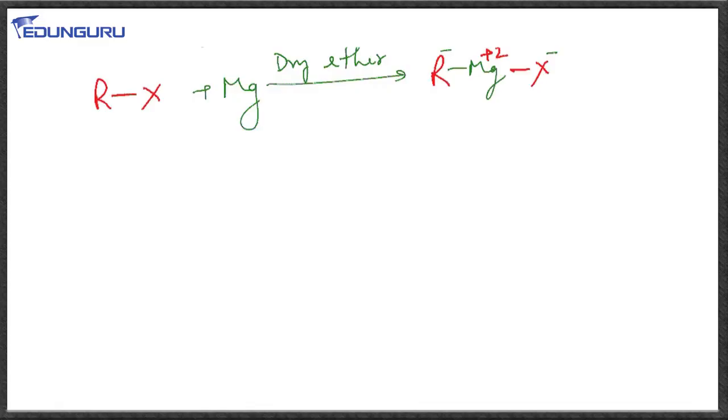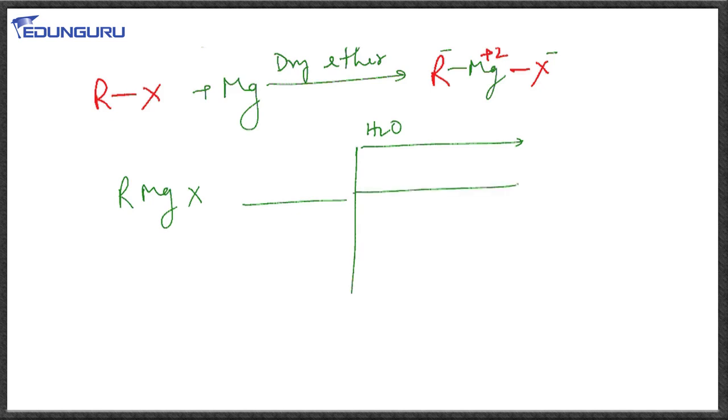So if we have this mixture anywhere acidic hydrogen is present, it will take the hydrogen and form the corresponding hydrocarbon. That is the generalized preparation. Let us look at this. RMgX, if it reacts with water, that means the solution has some moisture, then R minus will take hydrogen from the moisture.